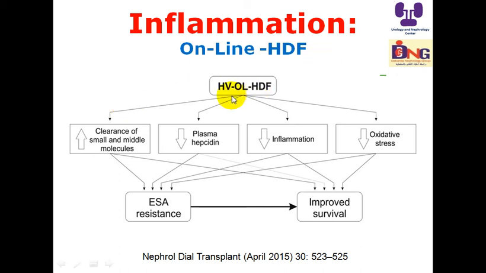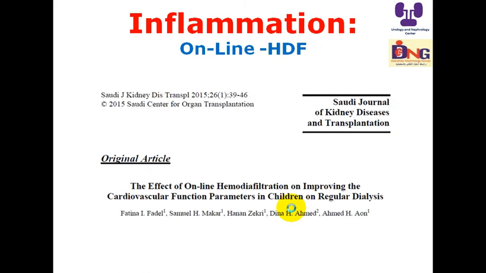If we use high volume on-line hemodiafiltration, this will increase clearance of small and middle molecules and decrease plasma hepcidin, which is important in the causation of resistance in anemia management because it makes iron unavailable. It decreases inflammation and oxidative stress, and if all these are improved, ESA resistance will improve too, and this may be linked with improved survival. So we still need a lot of studies on this issue, but this study, although it included a small number of patients, shows that high volume on-line hemodiafiltration is superior to bicarb dialysis.